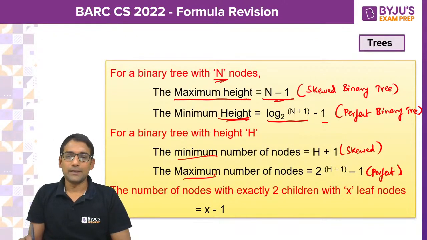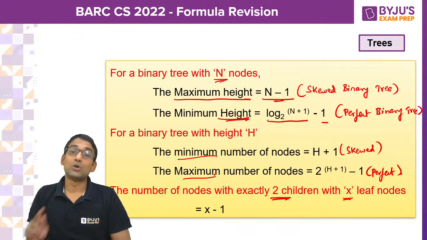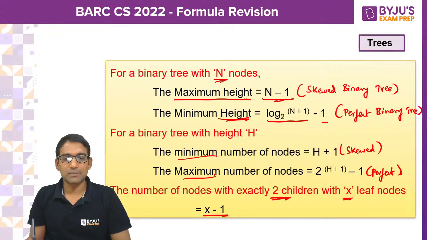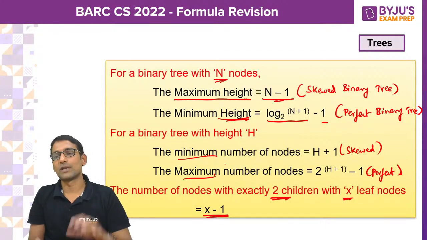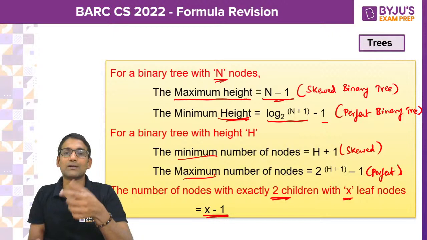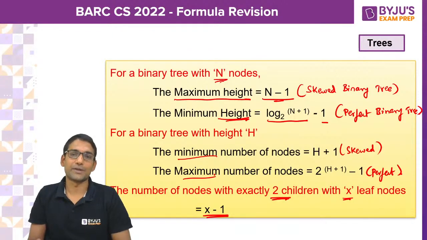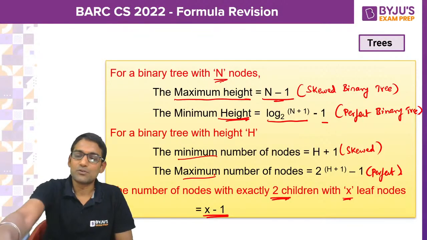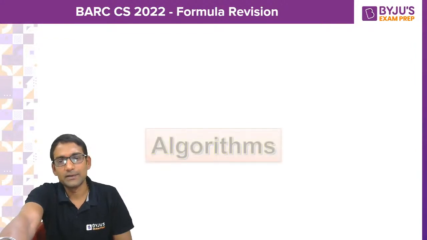And if you are given that there are x leaf nodes, then for how many nodes will there be exactly 2 children? x minus 1. So the number of nodes with exactly 2 children will be x minus 1, where there are x leaf nodes in that tree. Please do remember these formulae.